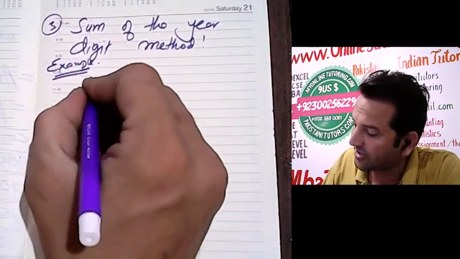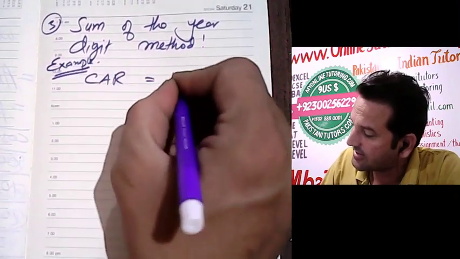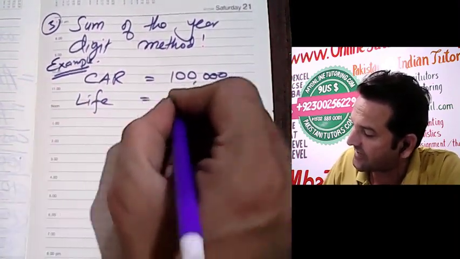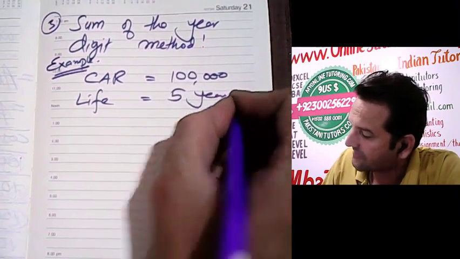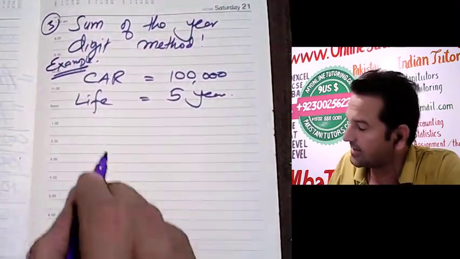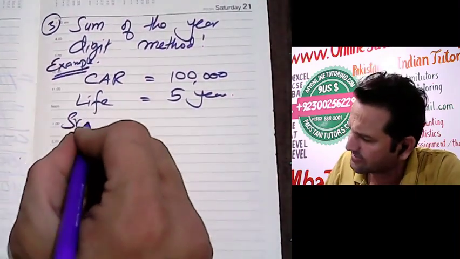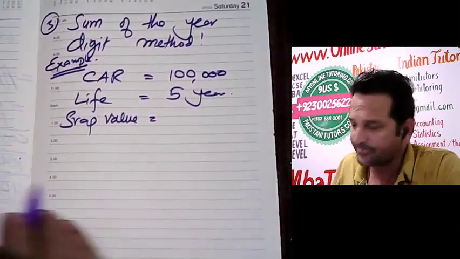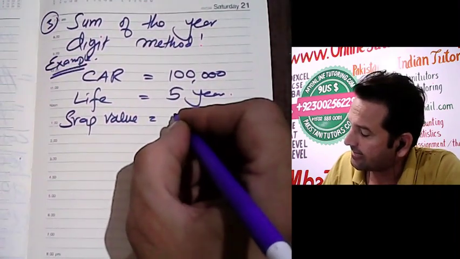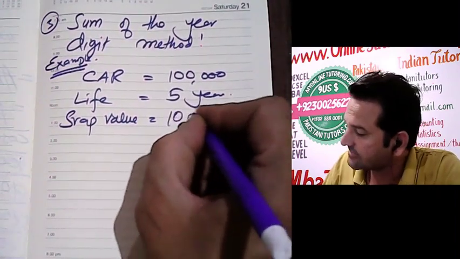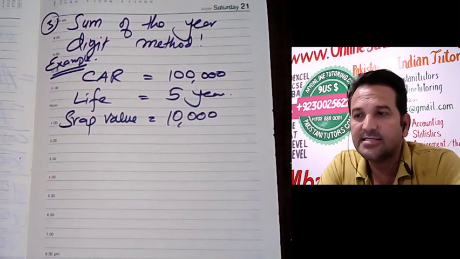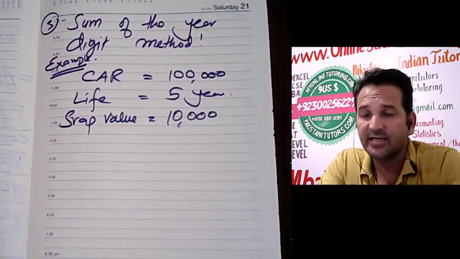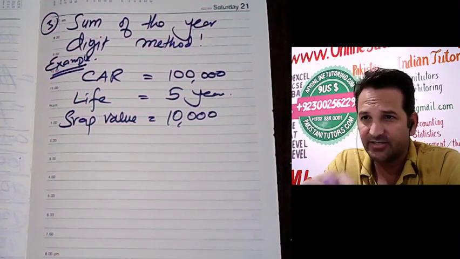For example, the cost of the car is 100,000. This time we are taking the life as 5 years, and the scrap value will be 10,000. Okay, 10,000 is the scrap value. Now how will this method calculate depreciation?